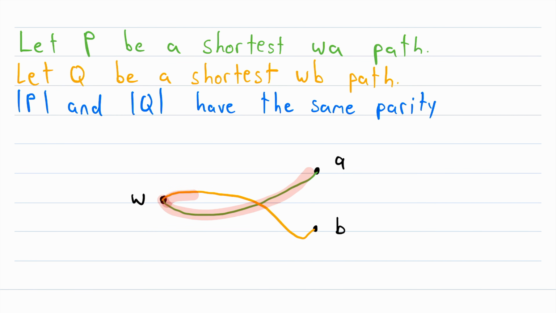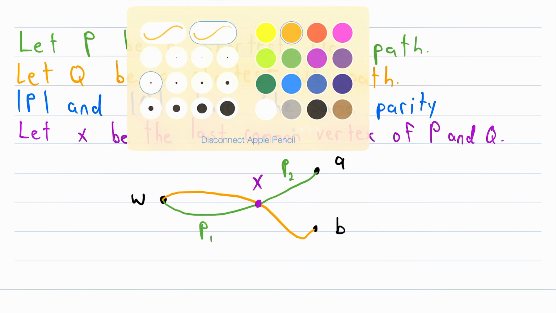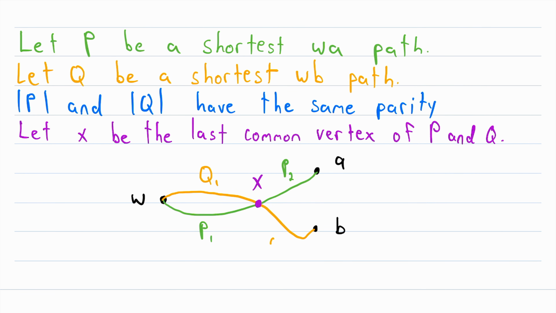We know that P and Q have at least one vertex in common, because they both start at W. But they might also have another vertex in common. So let's just label this point here, we'll call this X. And we're going to let X be the last common vertex of P and Q. And it may be the case that X is actually W, but the proof will proceed the same way even if that's true. So now we have split these two paths into two different pieces. Let's call this first part of P, P1, and we'll call the second part P2. And similarly for Q, we'll call this part Q1 and this part Q2.